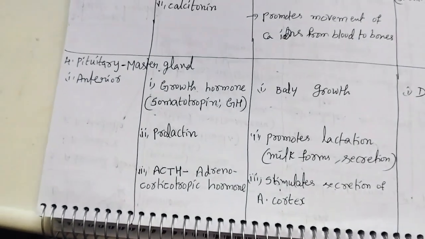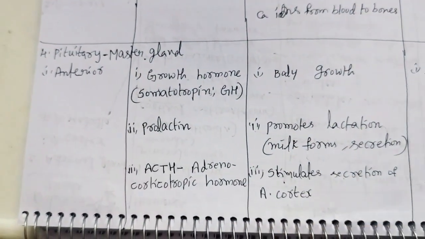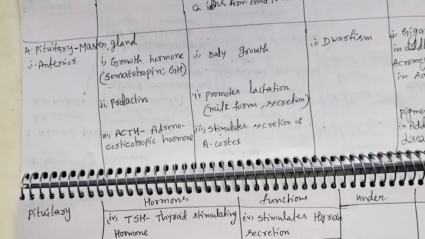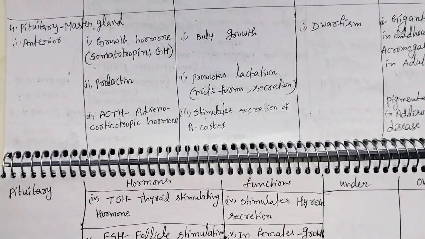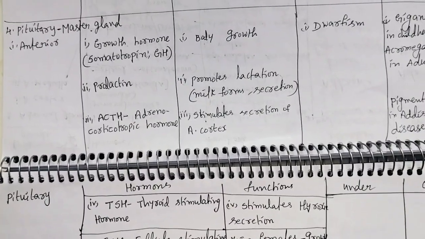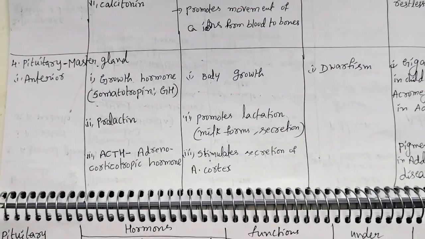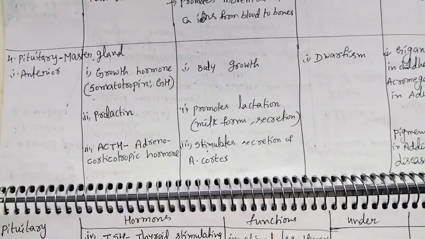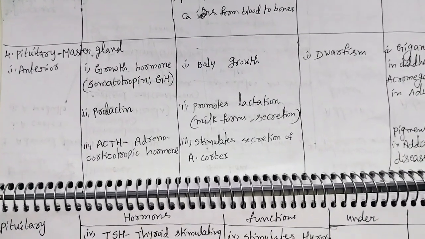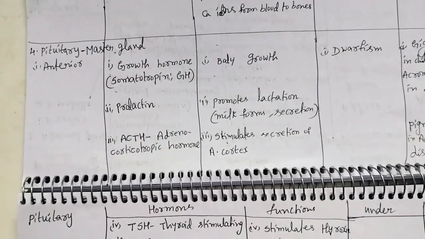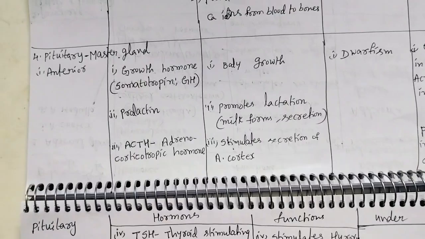We know that the pituitary gland is the master gland. The anterior part and the posterior part of the pituitary secrete hormones. There are a total of 8 hormones: in the anterior part 6 hormones, and in the posterior part 2 hormones.